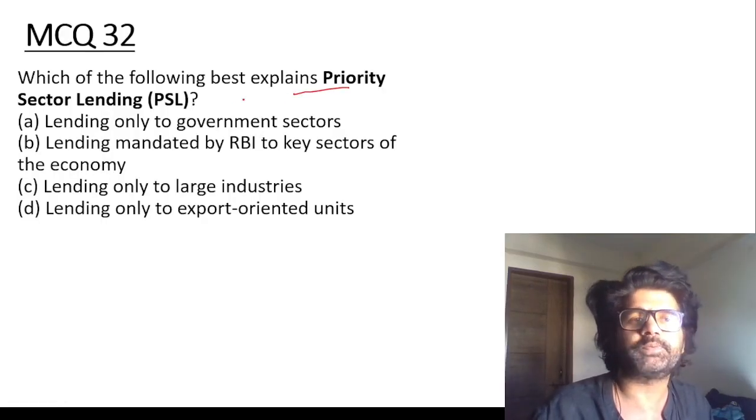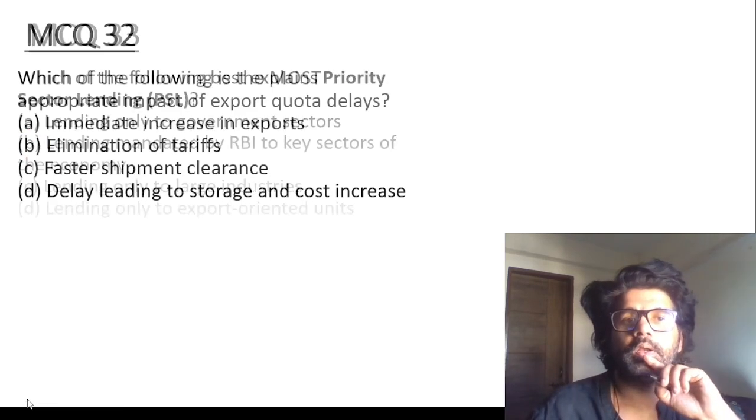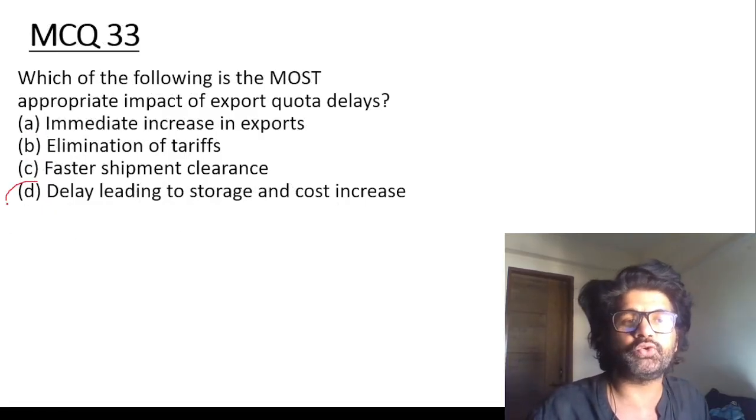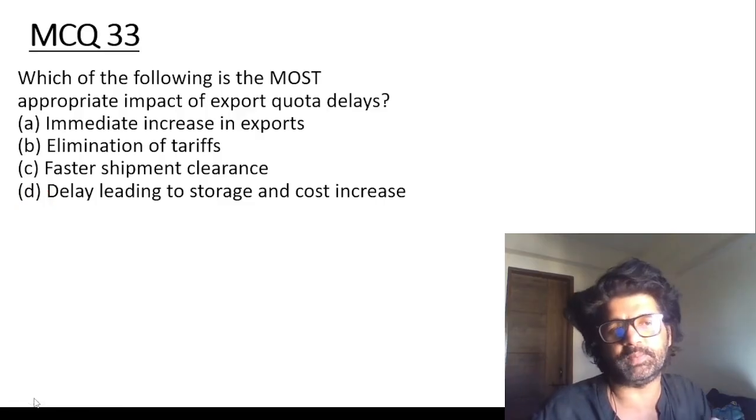Which of the following best explains priority sector lending? Lending mandated by RBI to key sectors of the economy. B. Which of the following is the most appropriate impact of export quota delays? Delay leading to storage and cost increase for MSMEs.